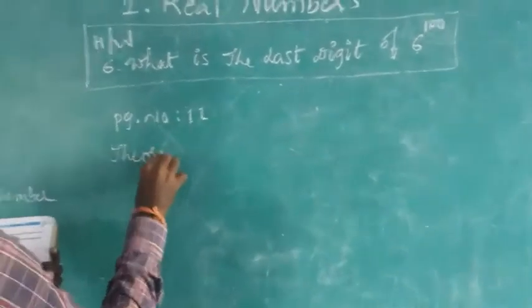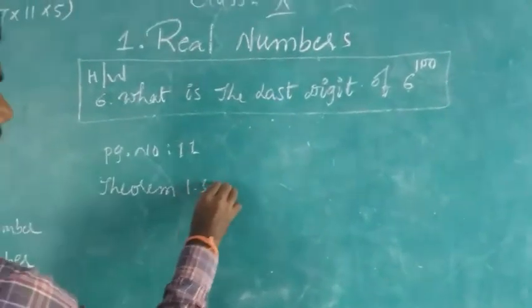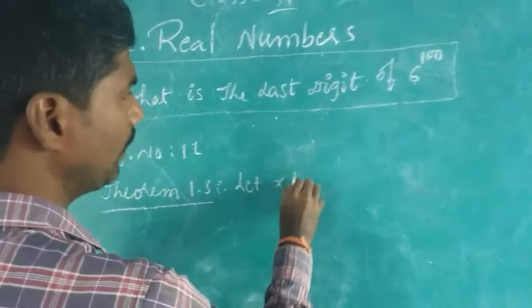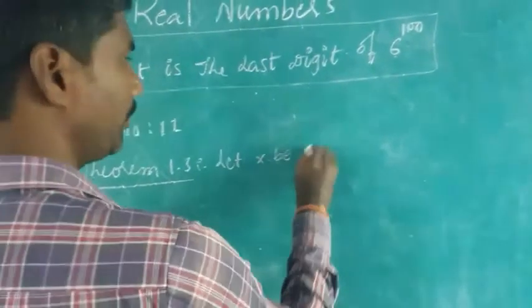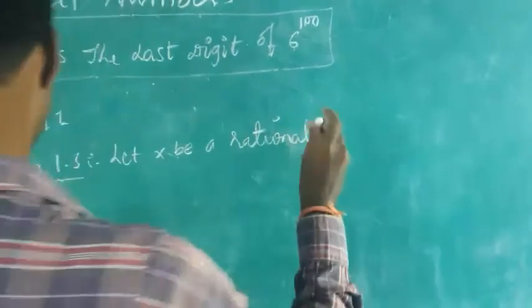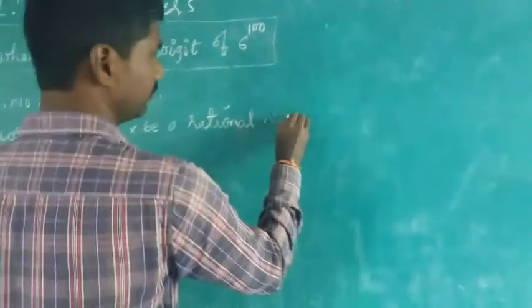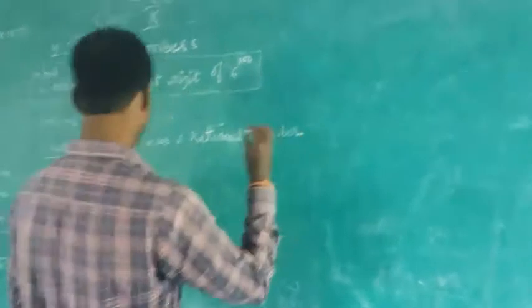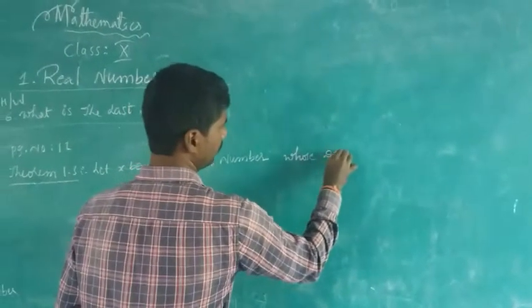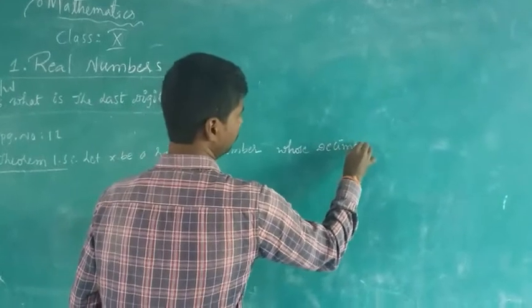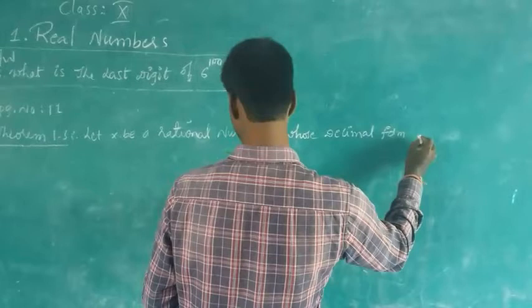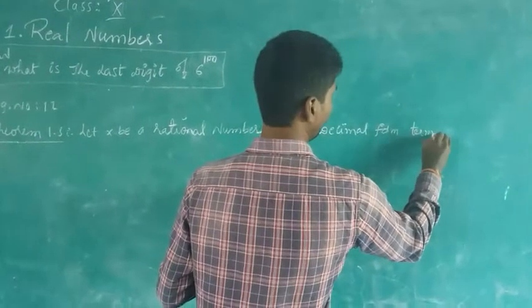Let me write the theorem 1.6. See what is there here? Let x be a rational number whose decimal form terminates.